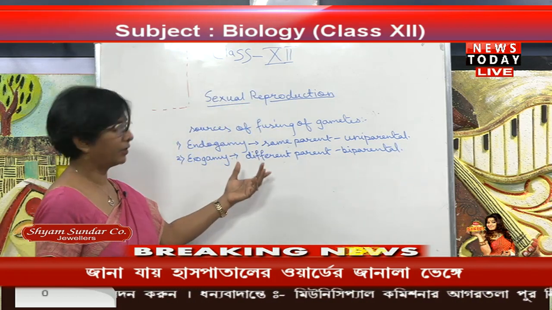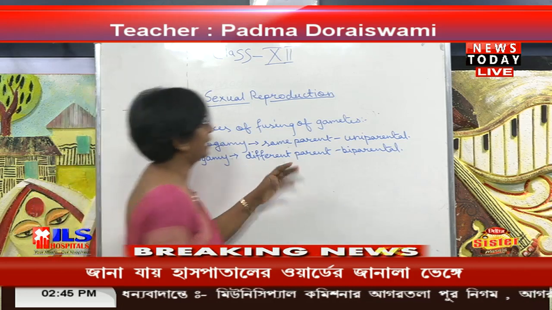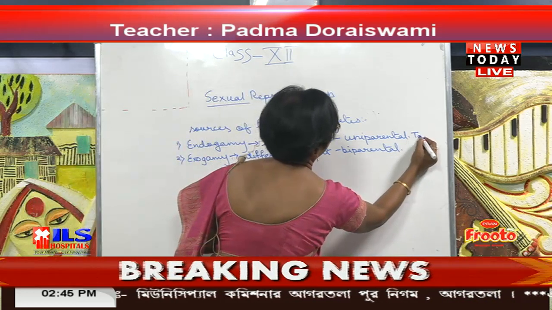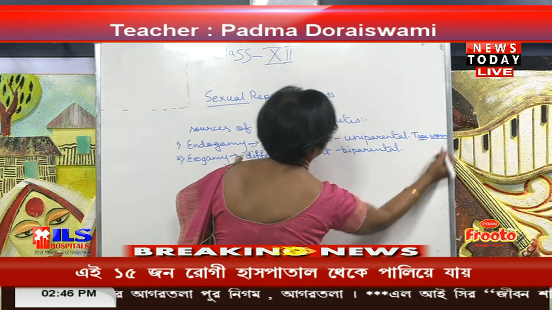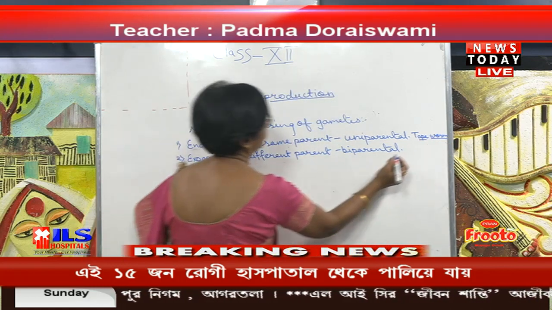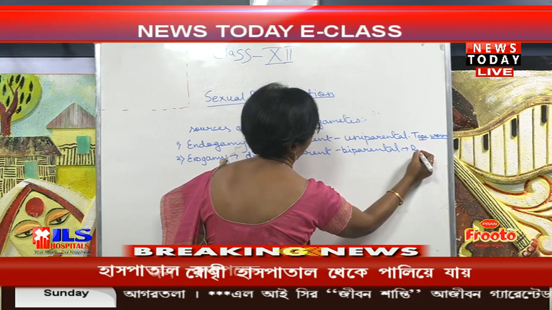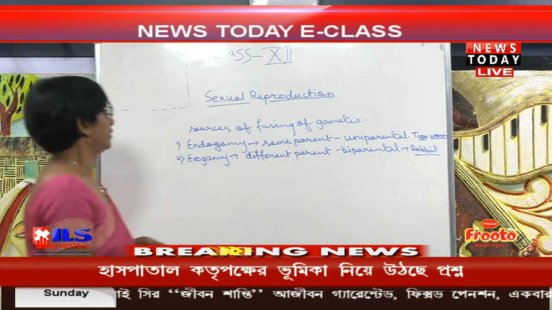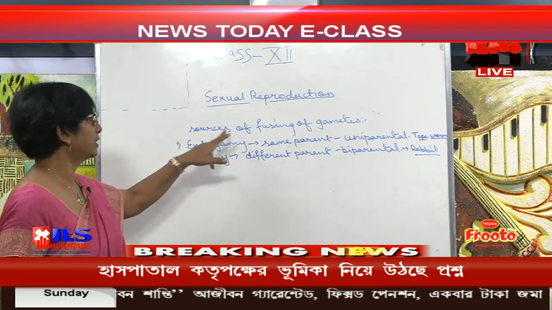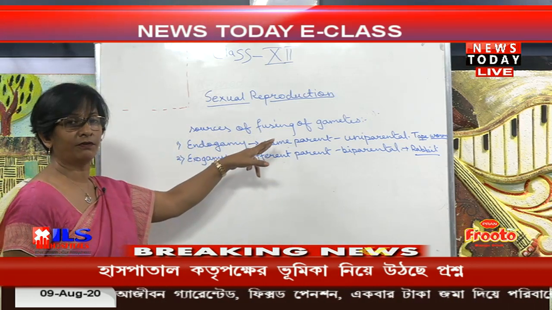As this one, if you are going to take the example, that is the tapeworm, and this one you can take anything like rabbit also. So here is the endogamy, which means the sources of fusing of the gamete.